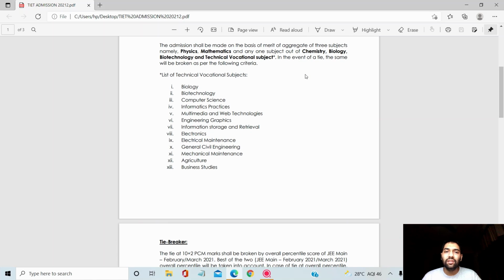And talking about the vocational subjects, apart from physics and mathematics, these are the choices that you might have in your vocational subject, and these might be considered for the admissions.